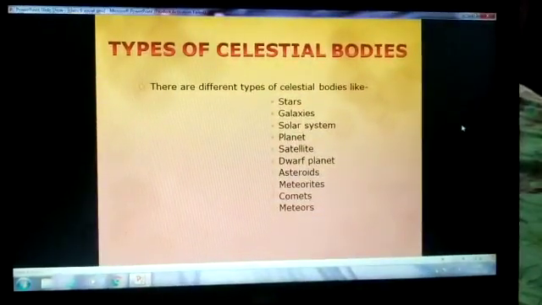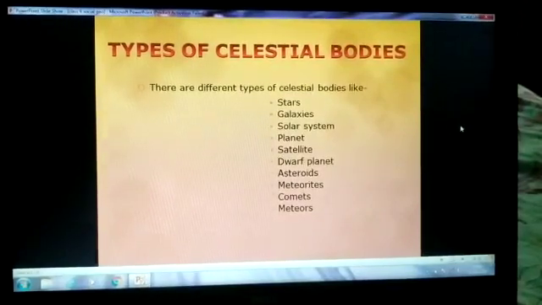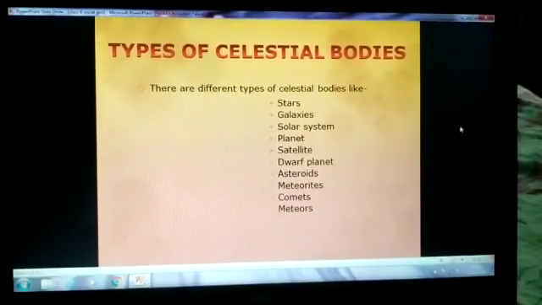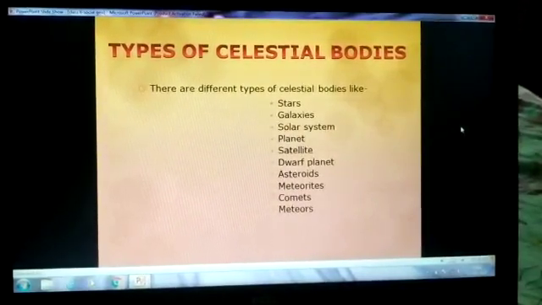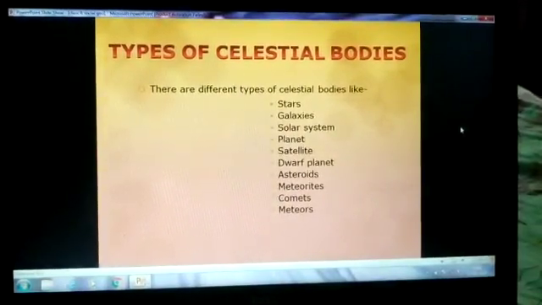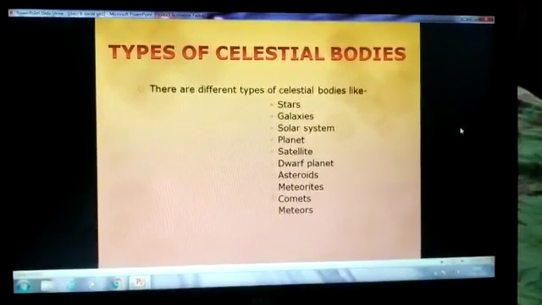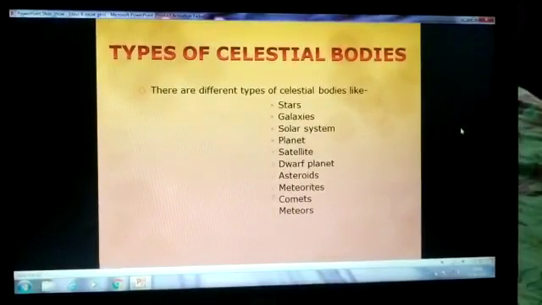Types of celestial bodies. What are the types of the celestial bodies? There are different types of celestial bodies like stars, galaxies, solar system, planet, satellite, dwarf planet, asteroids, meteorites, comet, and meteors. These are the celestial bodies.